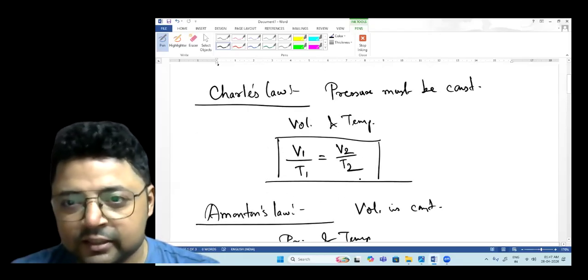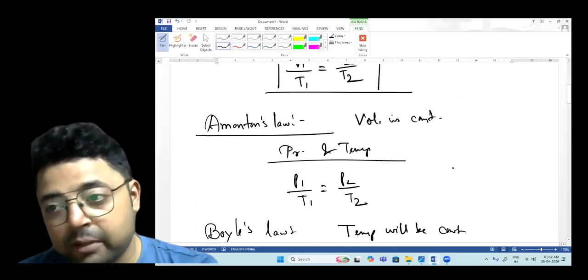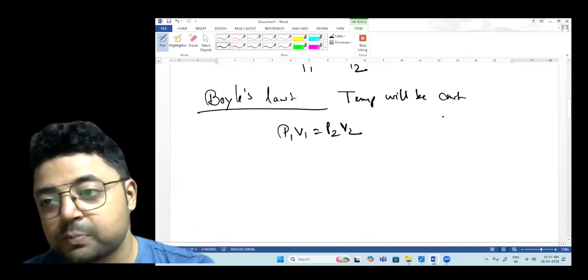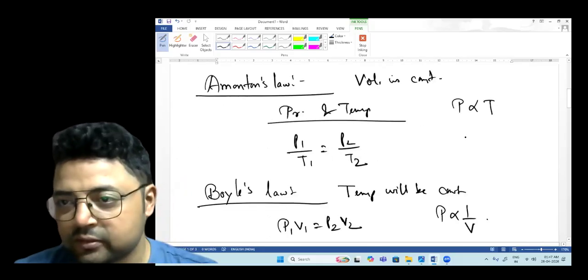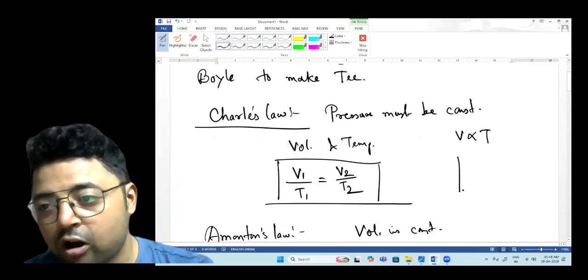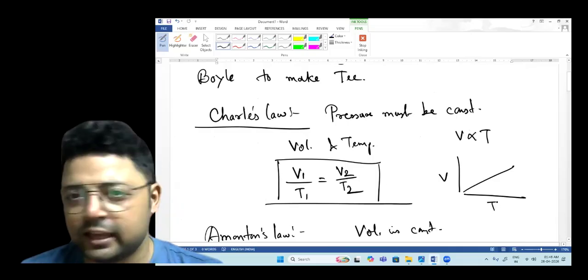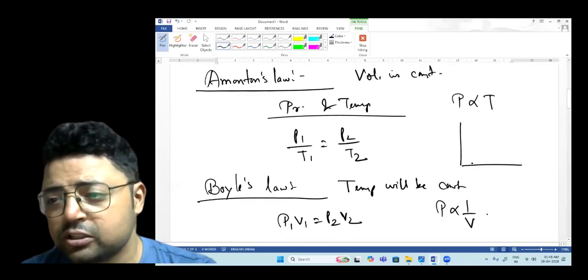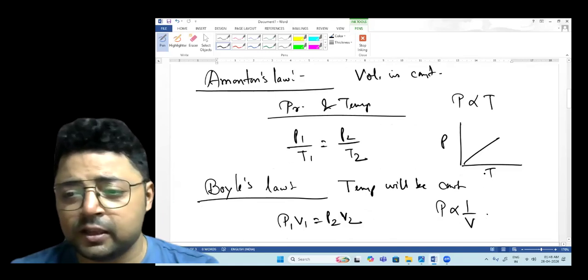Now let's recap. Charles' law means volume is directly proportional to temperature. Amontons' law means pressure is directly proportional to temperature, and Boyle's law means pressure is inversely proportional to volume. So whenever you draw a graph of volume and temperature, with either on the X or Y axis, you will get a straight line. Similarly, pressure and temperature will also give you a straight line because they are directly proportional to each other.